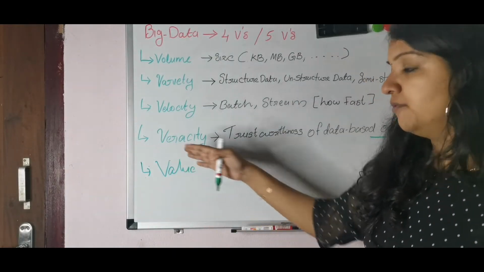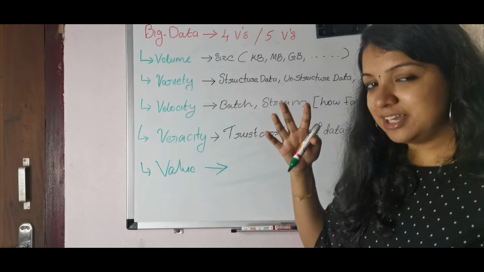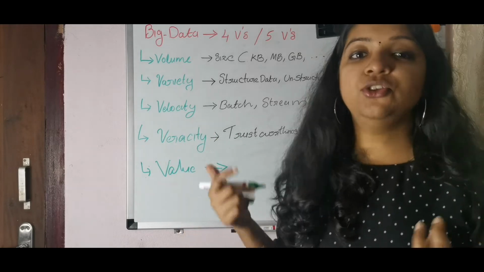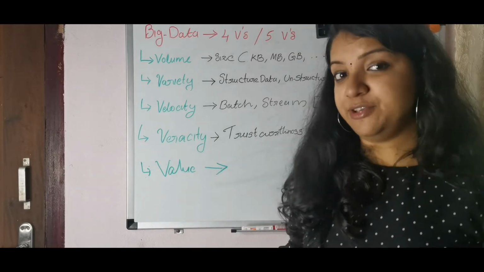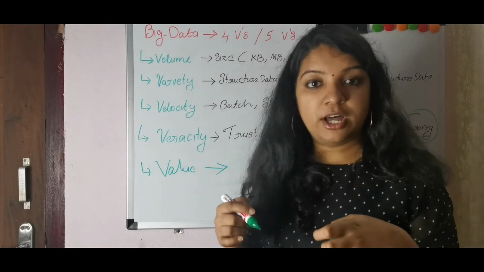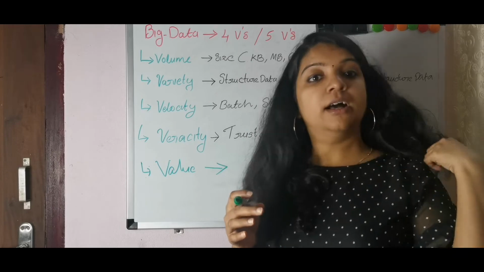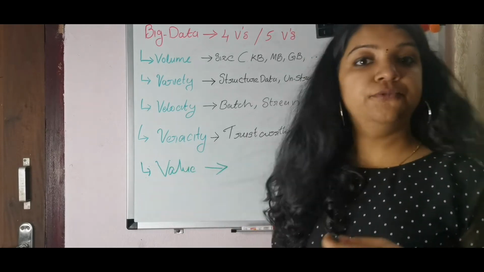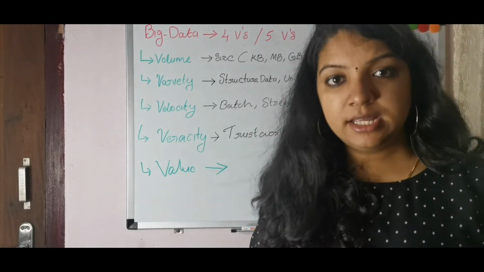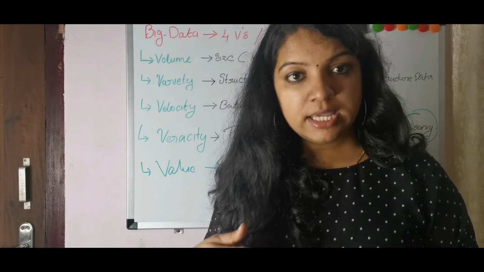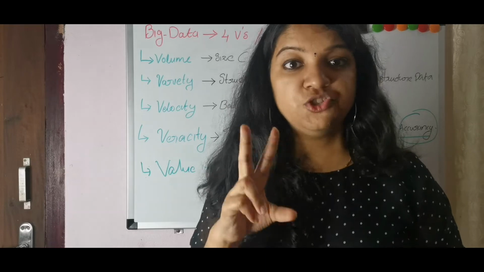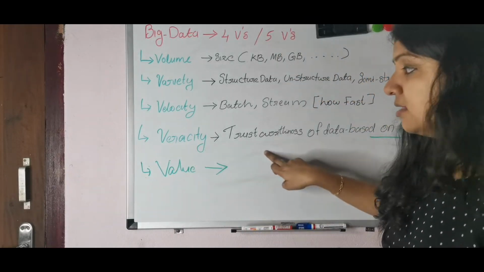Value means, if value and veracity are not the same. Value means if you give an exact meaning of the data, then you can call it values, because if the data contains exact meaning, you already know it contains this much value. So this is called the value. For example, in the tourist business, we will get the correct email ID and Aadhaar number. Then you can know that this person is genuine, right? So that is called veracity.